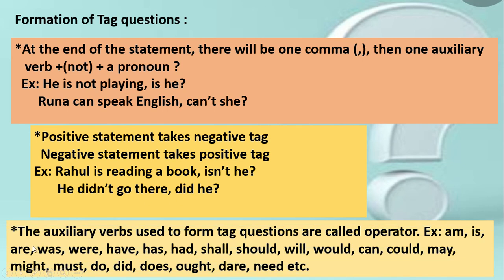Now look, we have learned that the tag question contains auxiliary verbs. So, all types of auxiliary verbs can be used here. And these auxiliary verbs are called operators. Here, verb to be, verb to have, modals, verb to do, all are used. Such as am, is, are, was, were, have, has, had, shall, should, will, would, can, could, may, might, must, do, did, does, ought, dare, need, etc. All these are operators of tag questions.